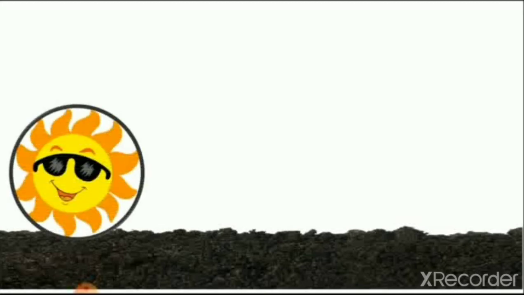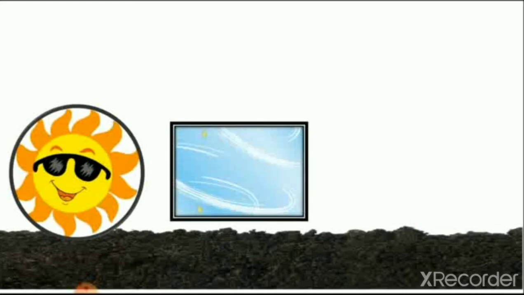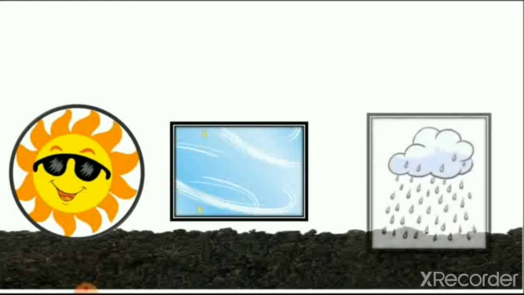Then we learn the things which plants need to grow. We grow plants in soil. If you want to grow a plant at your home without a garden, you need a pot. And in this pot, you have to add soil or sand. Then plants need sunlight, air, and water to grow.